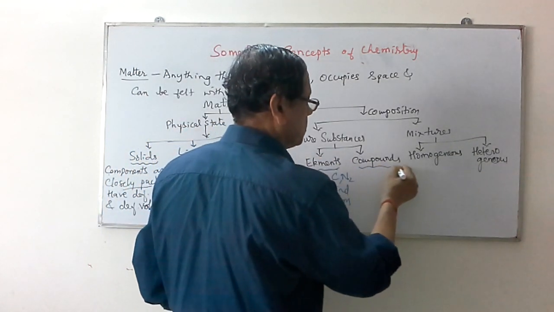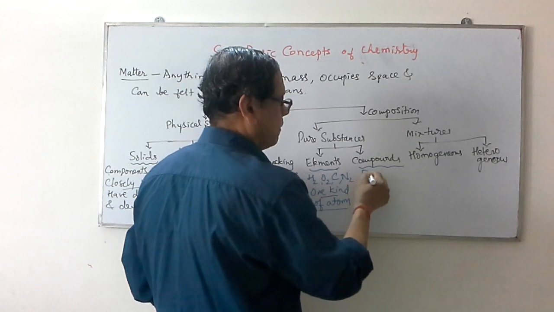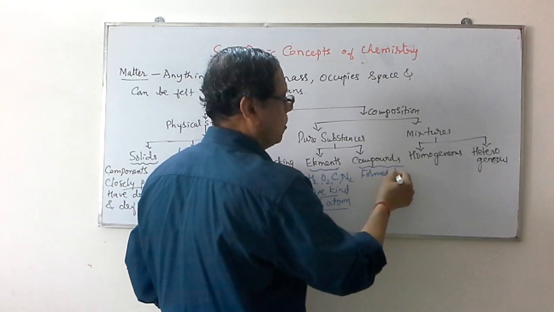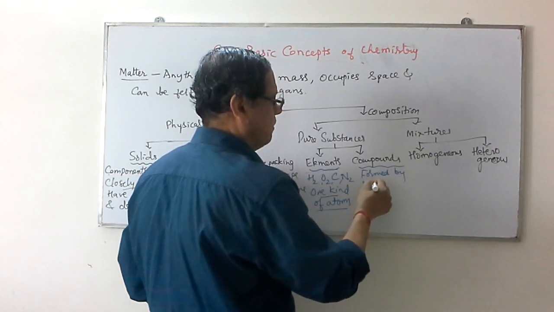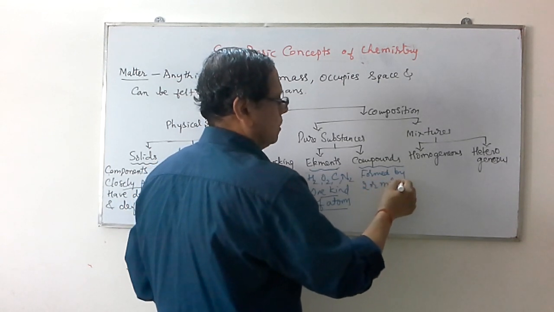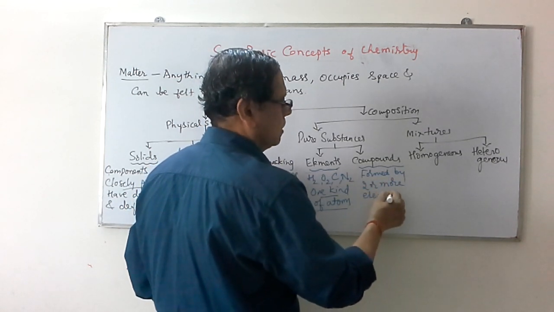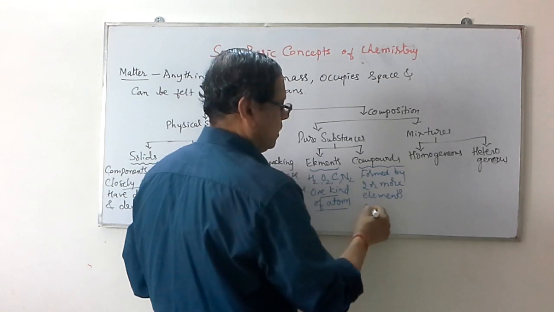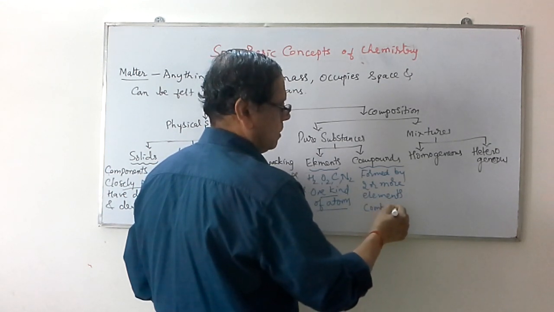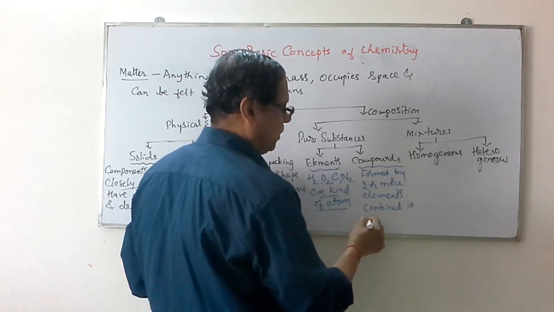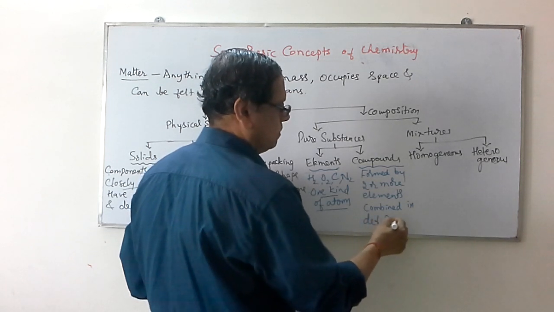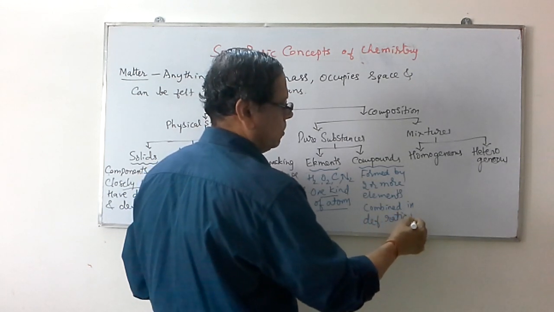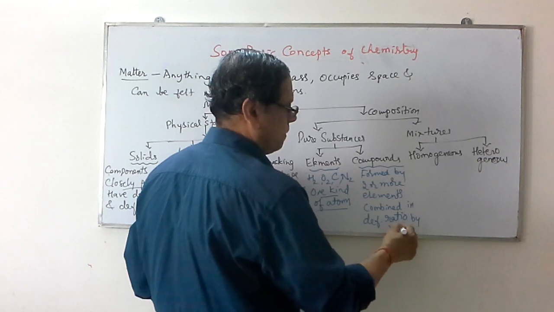Compounds are formed by two or more elements combined in a definite ratio by mass.